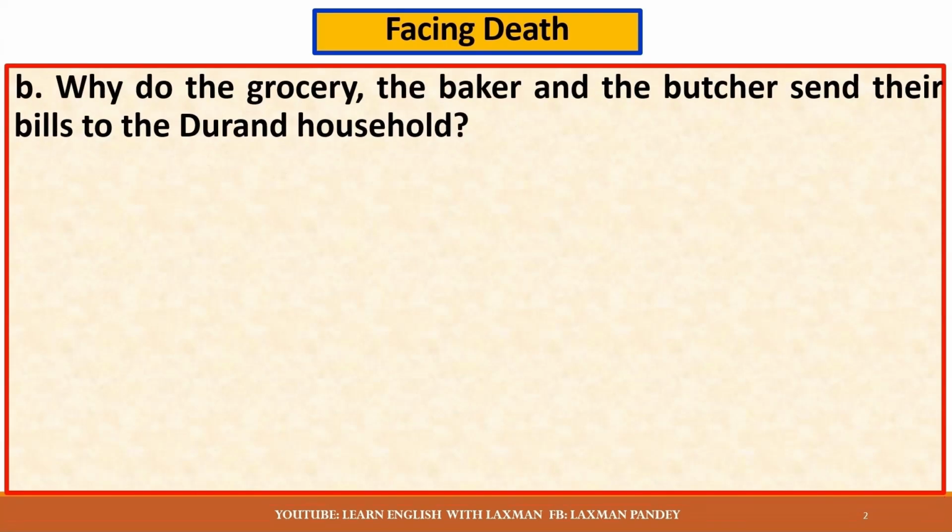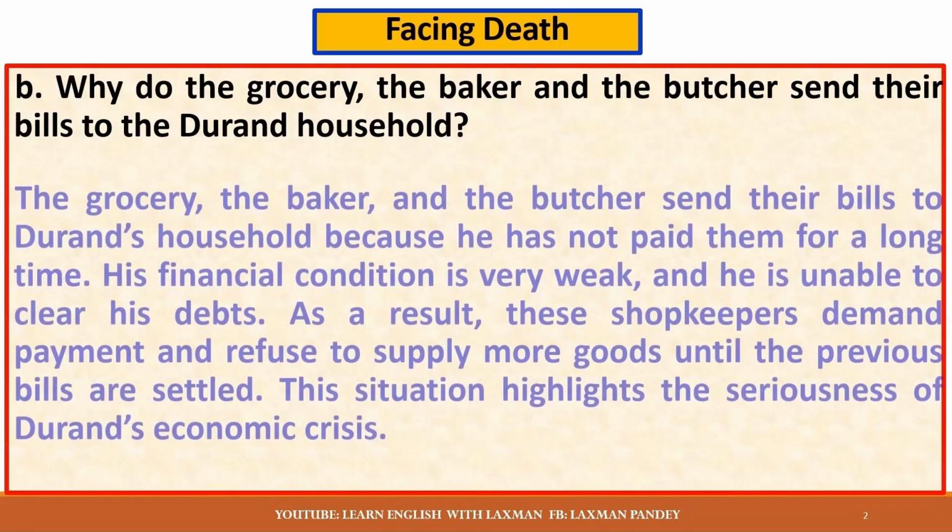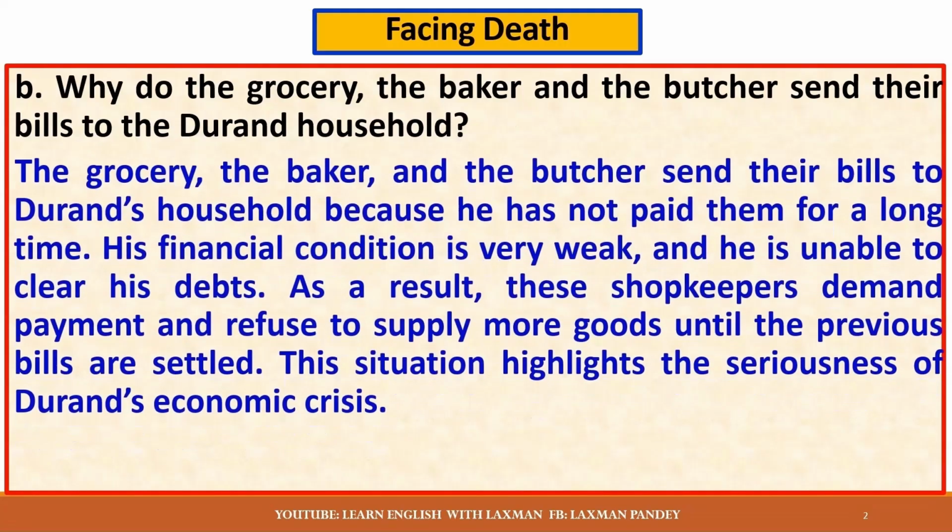Why do the grocery, the baker, and the butcher send their bills to the Durand household? The grocery, the baker, the butcher send their bills to Durand's household because he has not paid them for a long time. His financial condition is very weak and he is unable to clear his debts. As a result, these shopkeepers demand payment and refuse to supply more goods until the previous bills are settled. This situation highlights the seriousness of Durand's economic crisis.